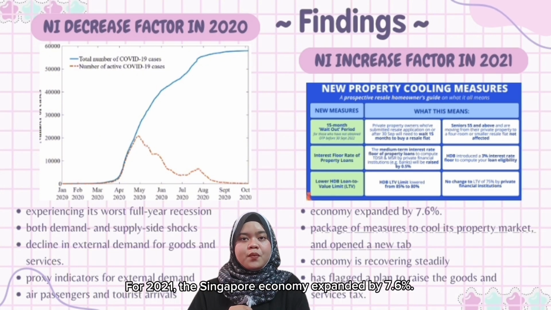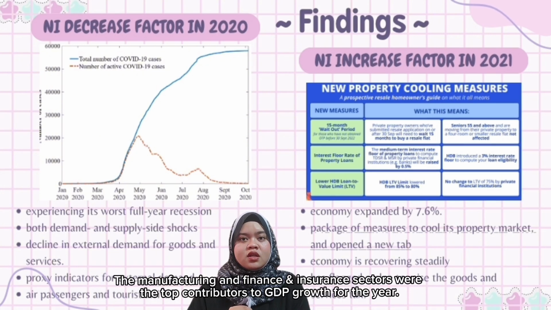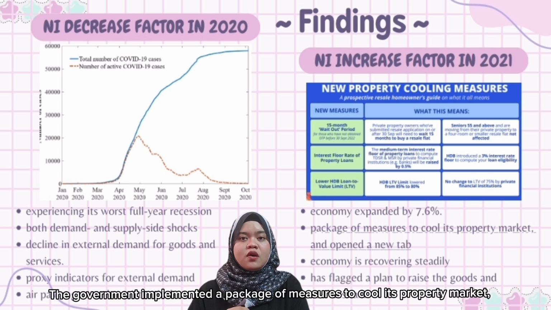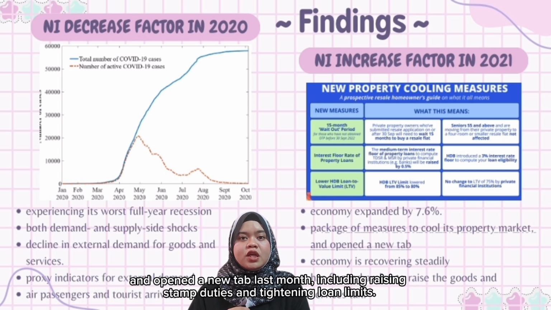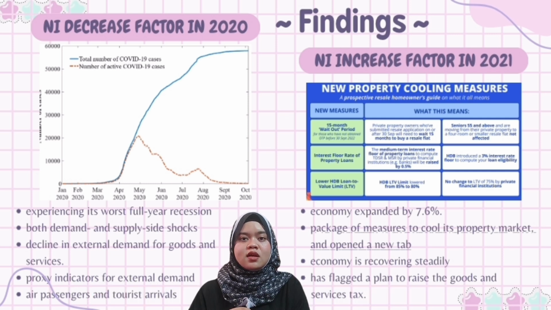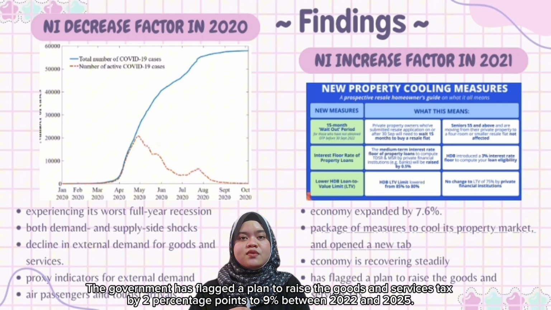For 2021, the Singapore economy expanded by 7.6%. The manufacturing and finance and insurance sectors were the top contributors to GDP growth for the year. All sectors contributed positively to GDP growth except for the administrative and support services sector. The government implemented a package of measures to cool its property market, including raising stamp duties and tightening loan limits. Prime Minister Lee Hsien Loong said Singapore's economy is recovering steadily and that the government sees a need to start raising sales tax. The government has flagged a plan to raise the goods and services tax by 2 percentage points to 9% between 2022 and 2025.